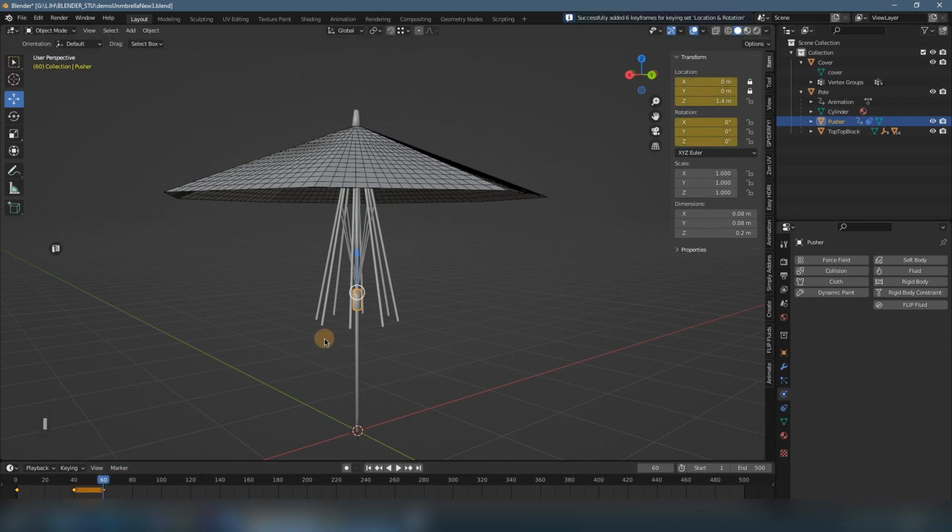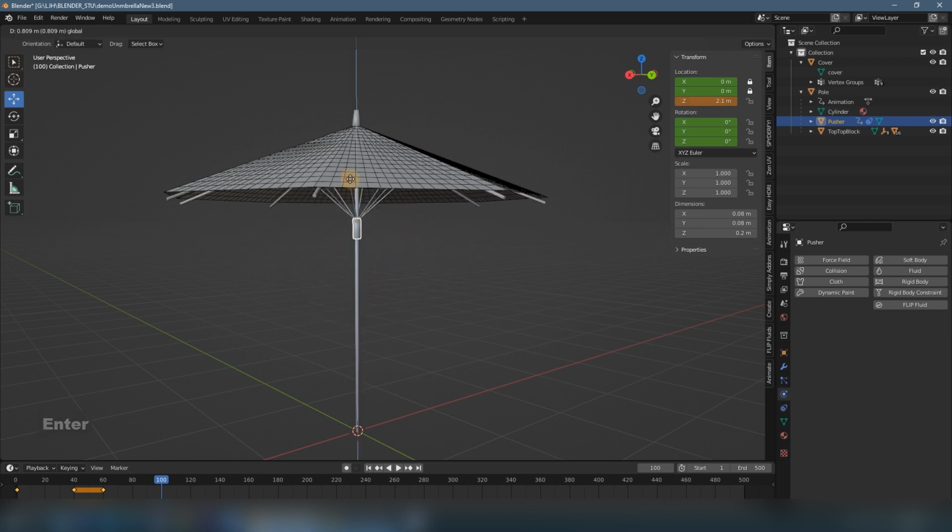Then I want to open it again, and at the same time I will rotate it, so we go to frame 100. Okay, here I put 100, and we open it again and press I. Now I want to put a rotation animation on the pole.